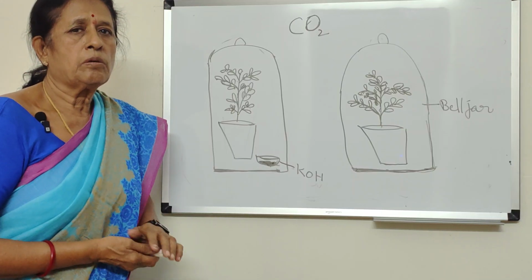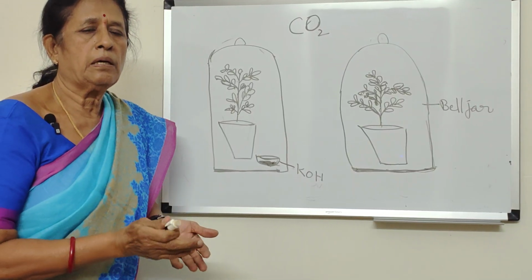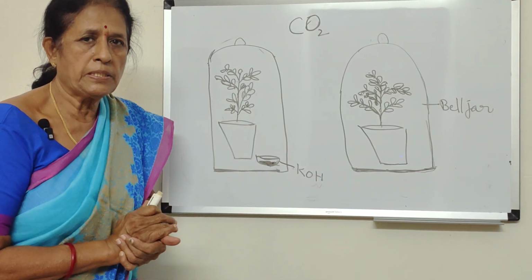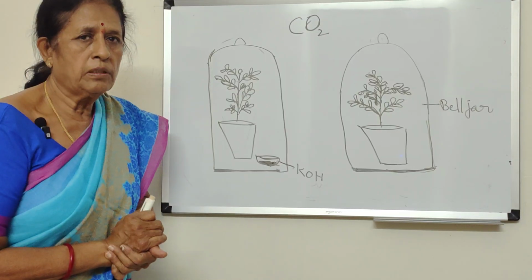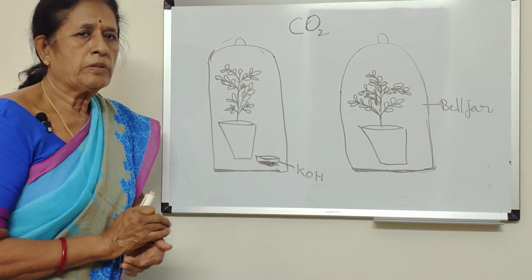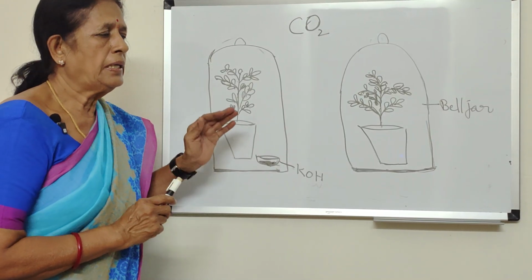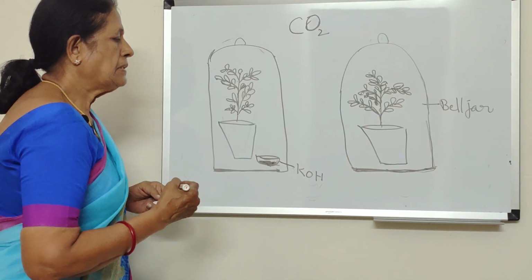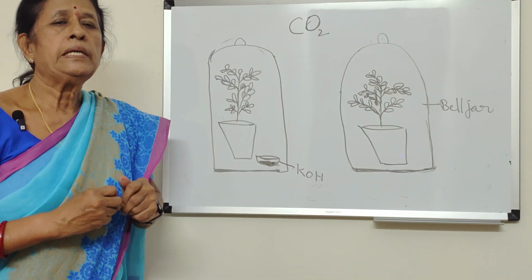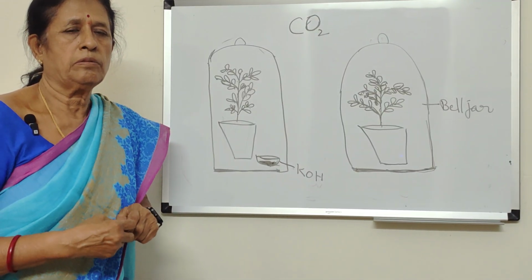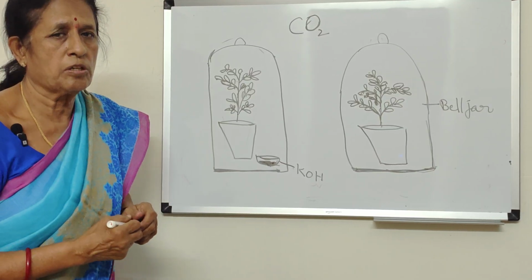How do we do it? We put the leaves in boiling alcohol so that they lose all the pigments, and then we wash them with water. Then each leaf is tested with iodine solution, which indicates the presence of starch.